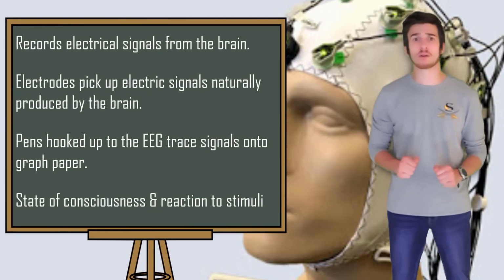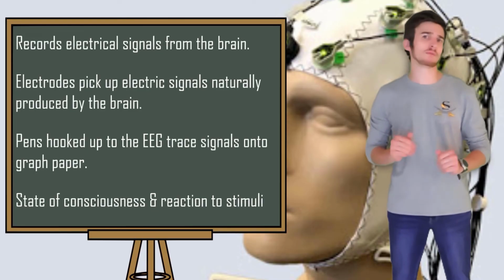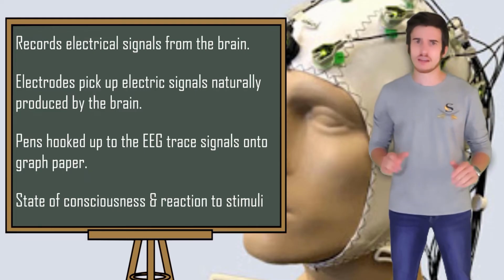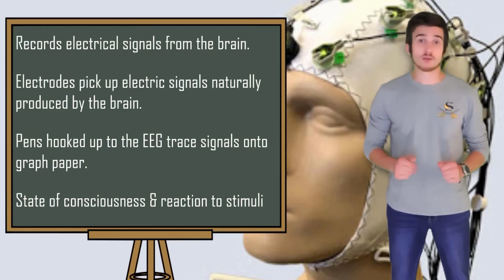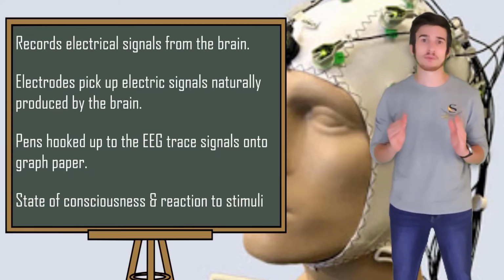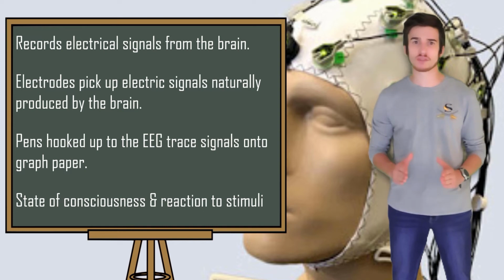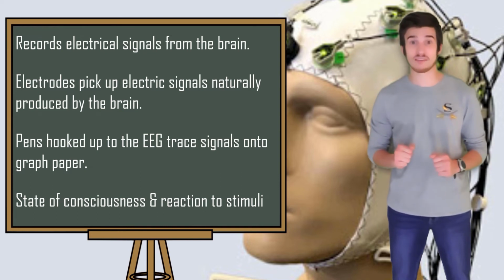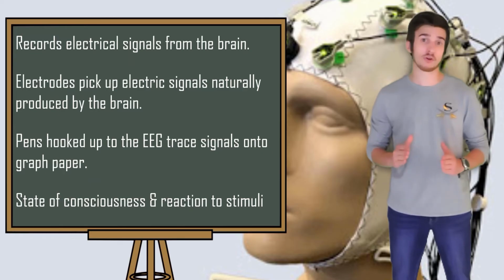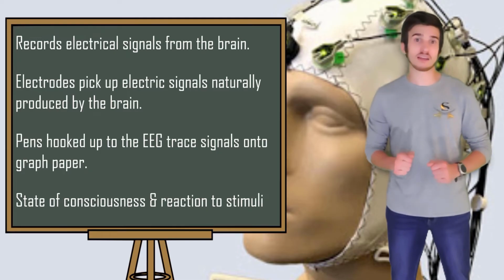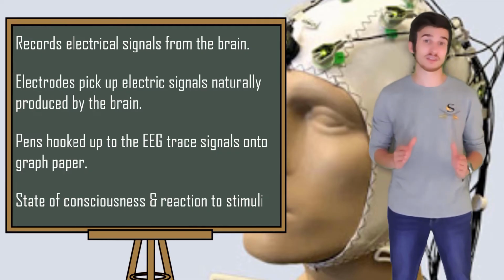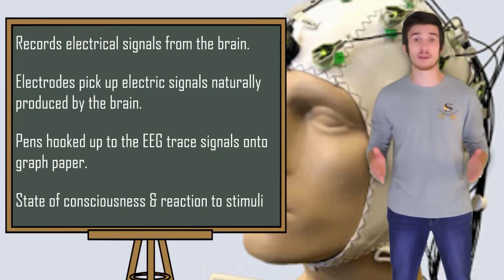The last brain scan that we are going to talk about, which just so happens to be the first brain scan ever invented, is going to be the electroencephalography, or EEG for short. With the EEG, you have small electrodes placed on a cap that the patient wears to measure brain waves. These electrodes then pick up electric activity that the brain naturally produces. Pens hooked up to the EEG then trace this brain activity onto a piece of paper. While it does not recreate an image of the brain, EEGs can provide us with a good amount of information, such as someone's state of consciousness or how long it takes to process various stimuli.